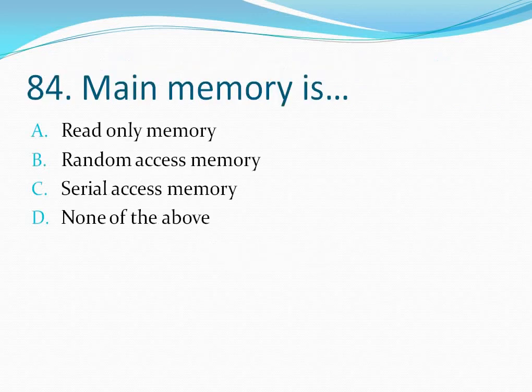Question number 84. Main memory is. Your options are option A, read only memory, option B, random access memory, option C, serial access memory, option D, none of the above. Main memory is random access memory. So the correct answer is option B. Let's move to the next question.